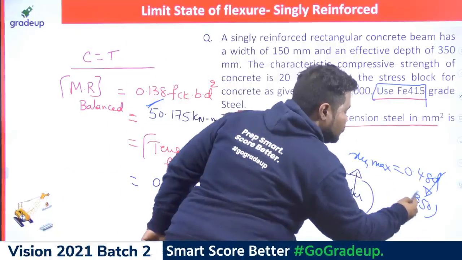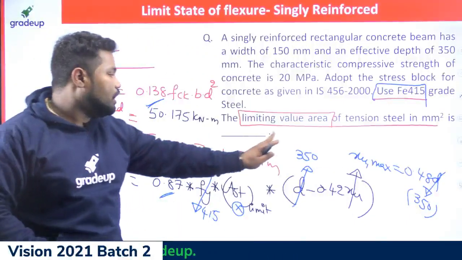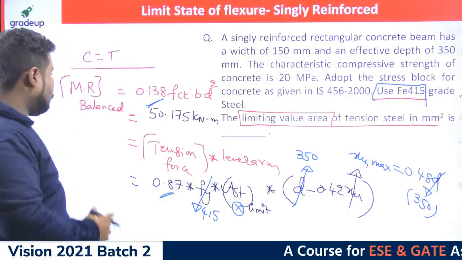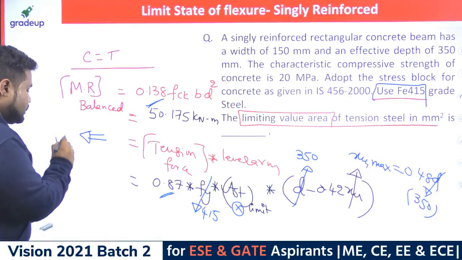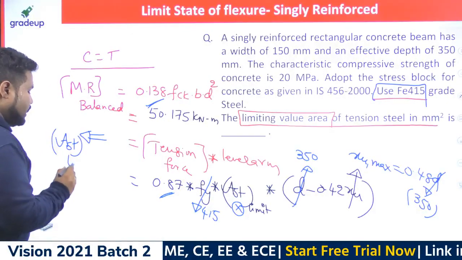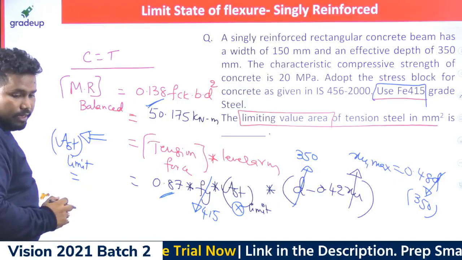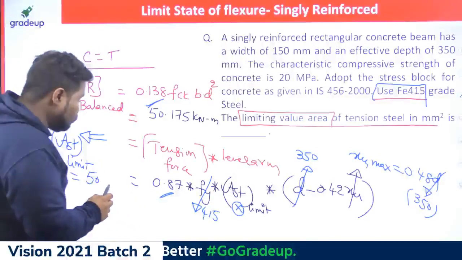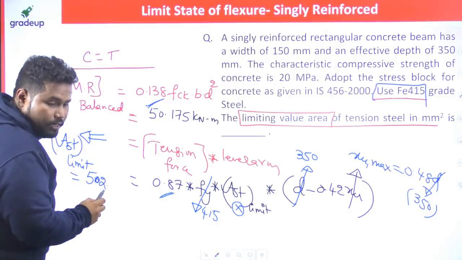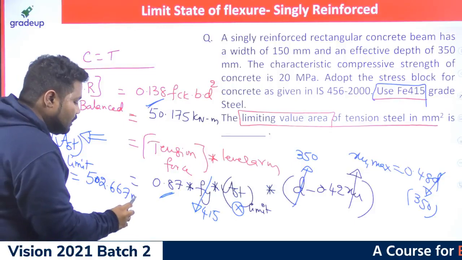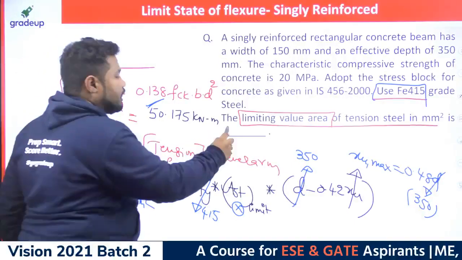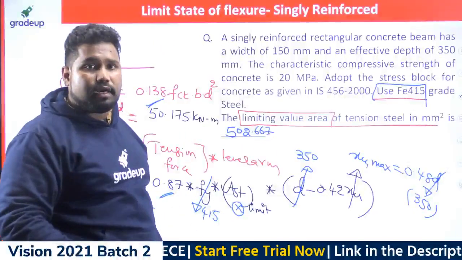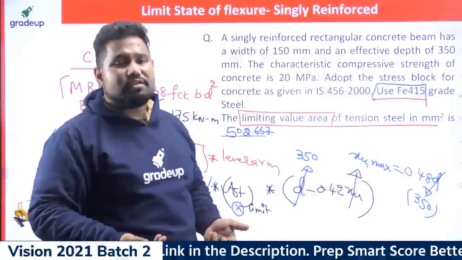So if you substitute in this way, in this one and only one equation, only one is the unknown, which is AST limit. So what is the answer of AST limit? That's what I am asking. Limiting area of steel. Now can you tell me, if you work out, how much? Any answers? Nandu had given the correct answer, 502.667 millimeter square. So here you can write 502.667. That's it, right?